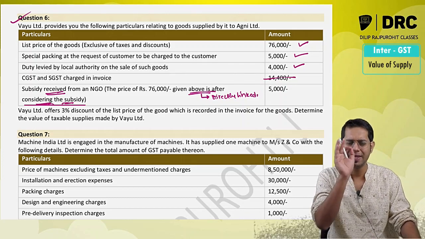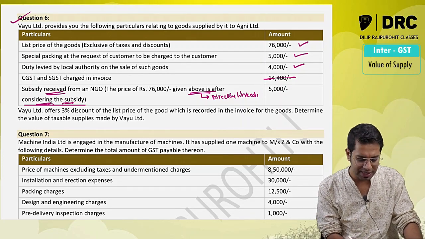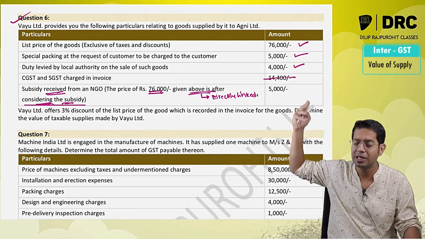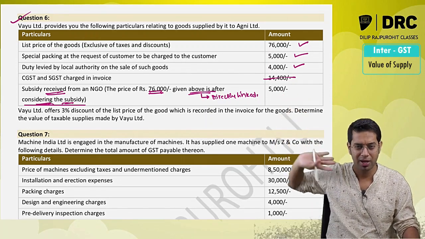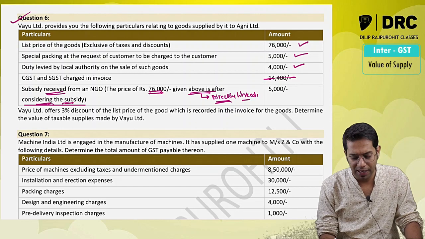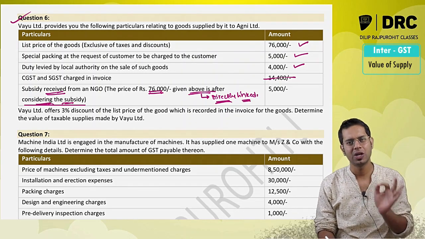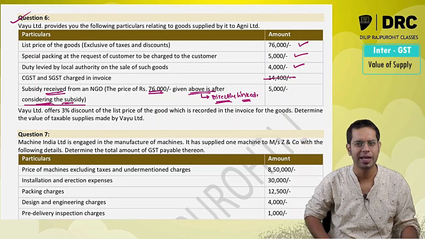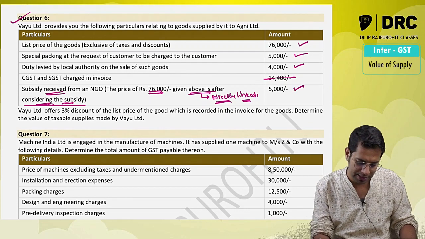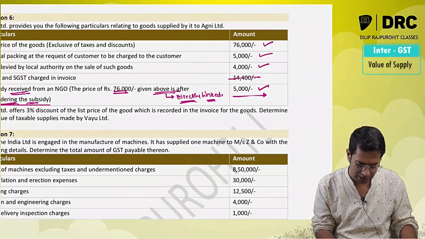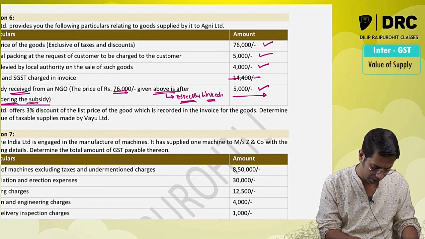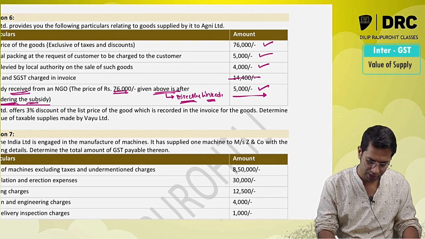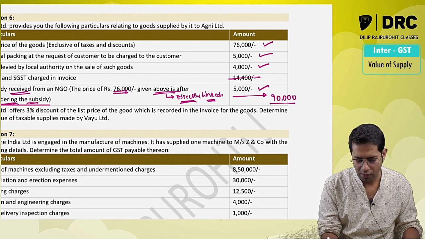With respect to subsidy, keep one point in mind. When they say that the price given above is after considering the subsidy, it does not mean that the price has been increased or reduced. It does not mean that. This specifically means whether it is directly linked to the price or not directly linked to the price. So in the present case, when they give that it is after considering, that means it is directly linked to the price. Should I add it in value of supply? Answer is yes. So what is the total value of supply, sir? 76,000 plus 5,000 plus 4,000 plus 5,000. 90,000 is the value of supply.